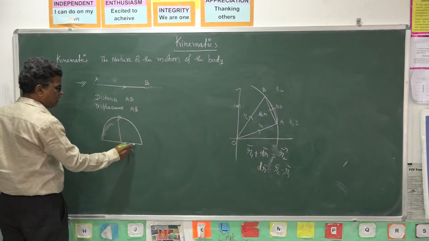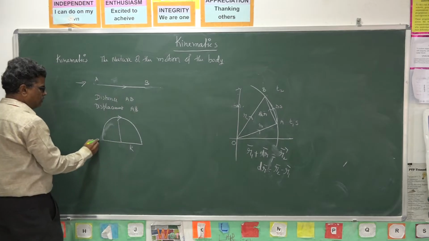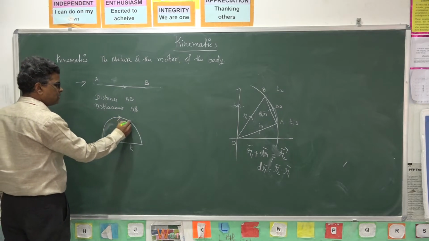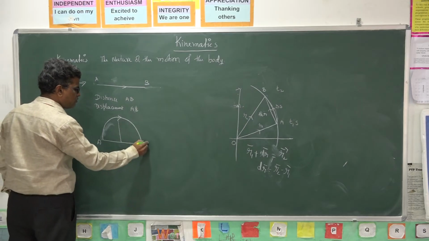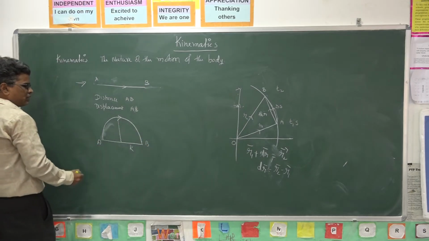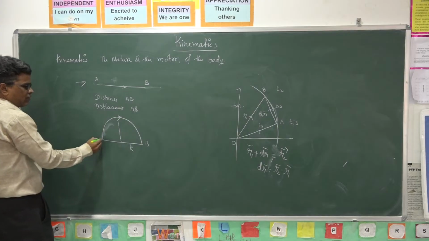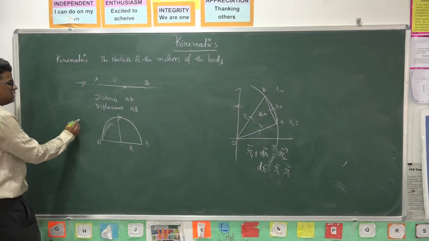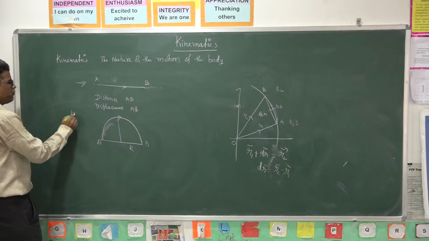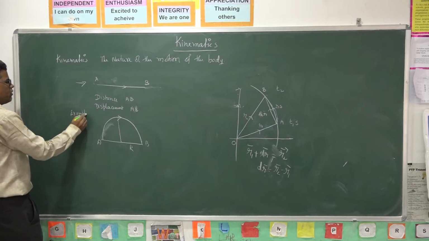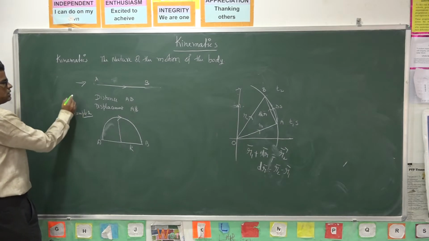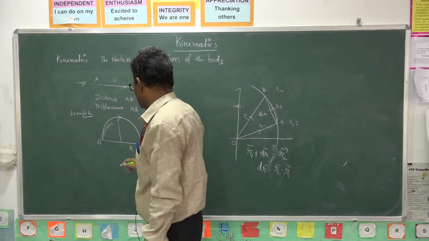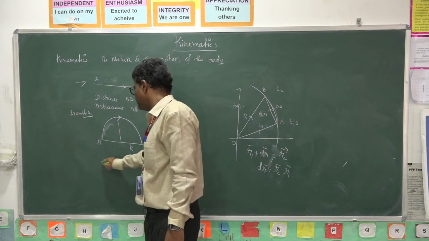A body starts from A, moves along the circumference, and reaches the point B. What is the distance traveled here?